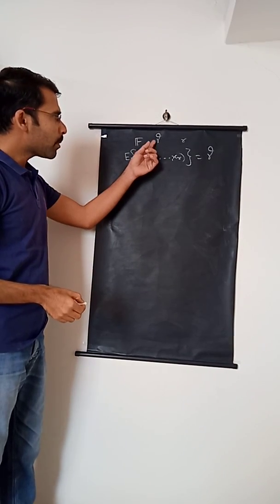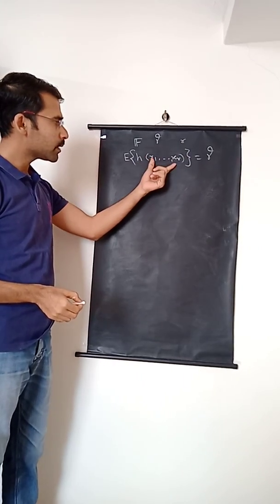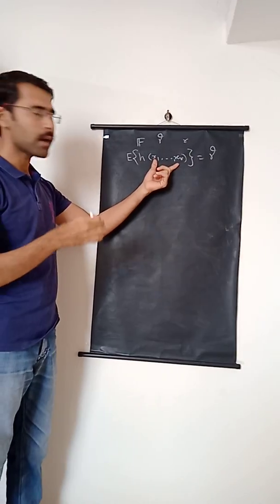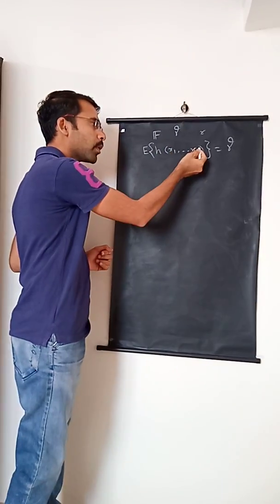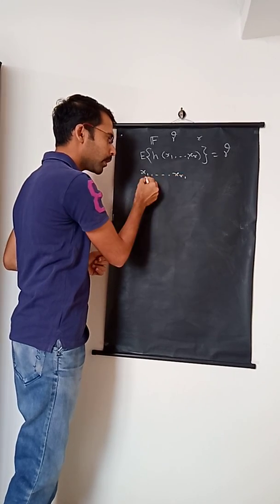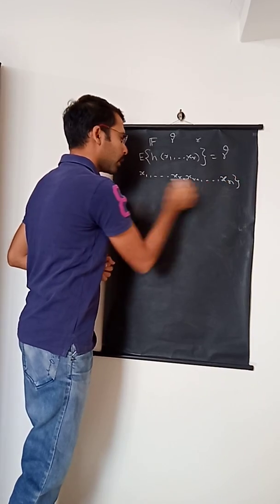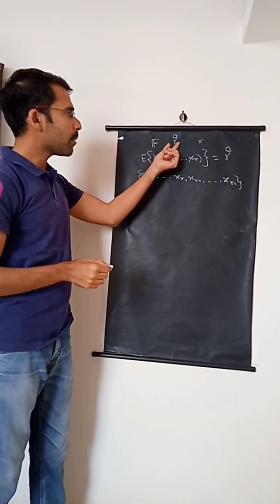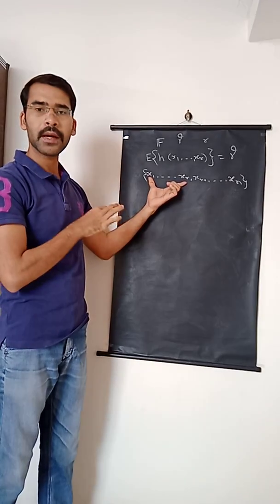Now this gamma is estimable of degree r, and therefore this H demands r inputs as its arguments. But every time we may not have a sample of size r. Sometimes we can have a sample like this: x1, x2, up to xr, xr plus 1, up to xn. So even if this gamma is estimable of degree r, we may or may not have a sample of exact size r.